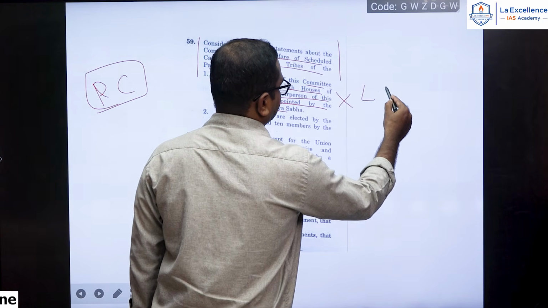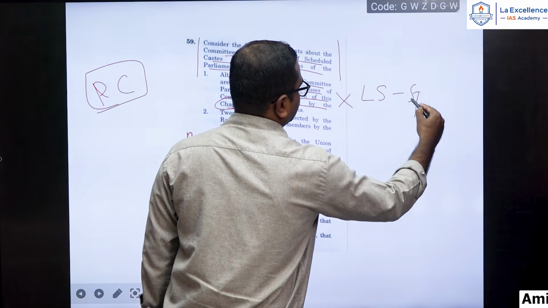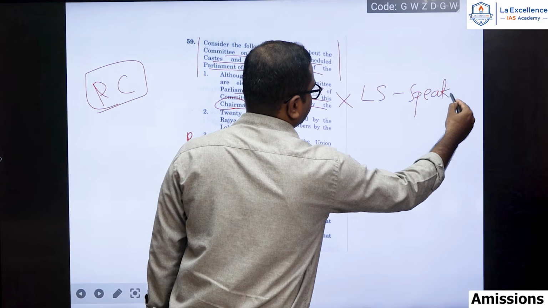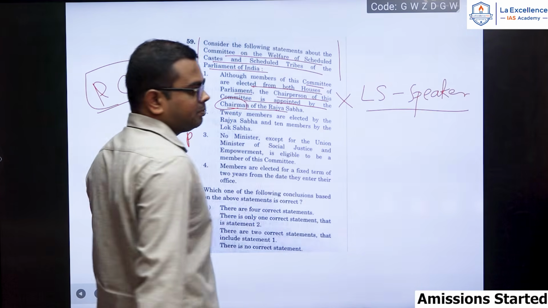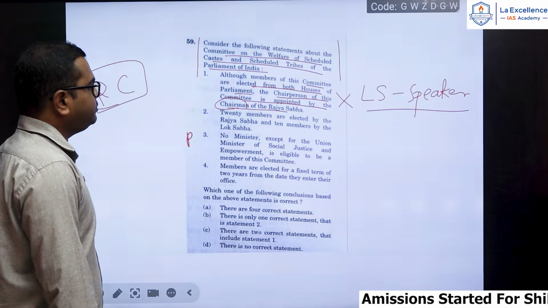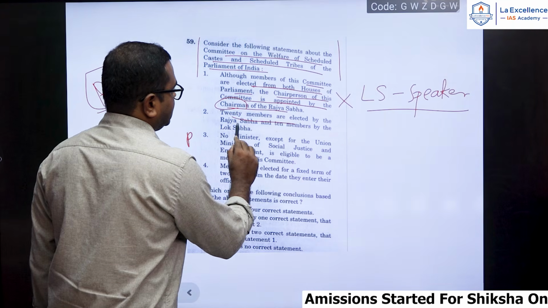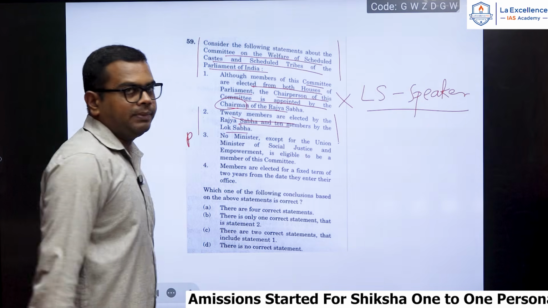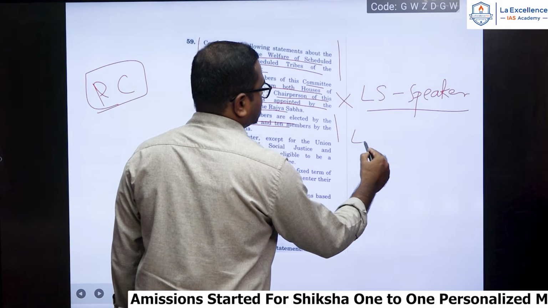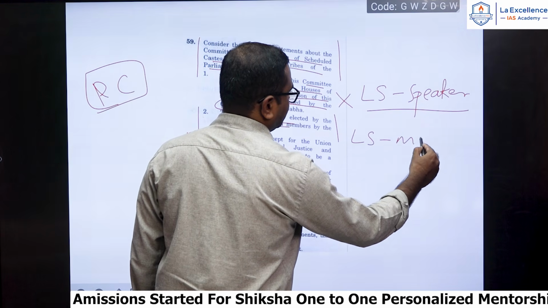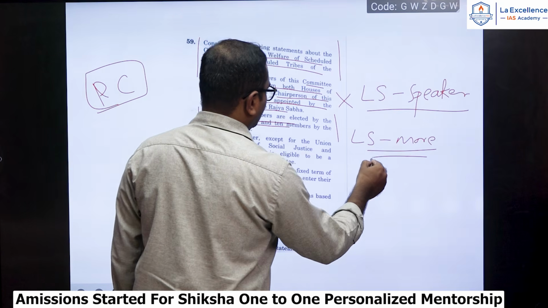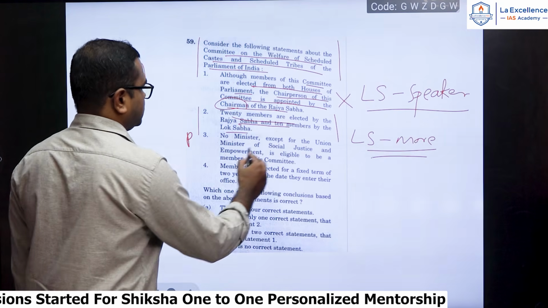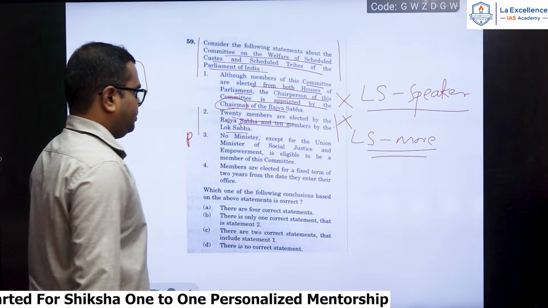Rather, it is by the Speaker of the Lok Sabha. The chairman will be appointed by the Speaker of the Lok Sabha. 20 members are elected by the Rajya Sabha and 10 members by the Lok Sabha. So if you have read the parliamentary committees, you will know that usually Lok Sabha will have more strength compared to the Rajya Sabha. So Lok Sabha 20, Rajya Sabha 10. So again, this is also a wrong statement.